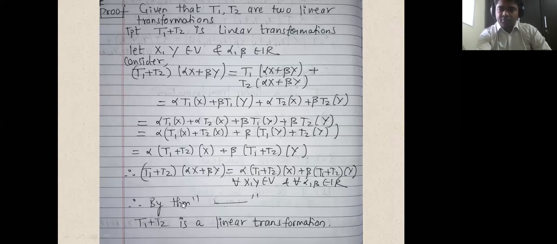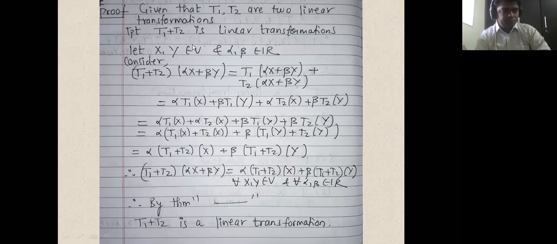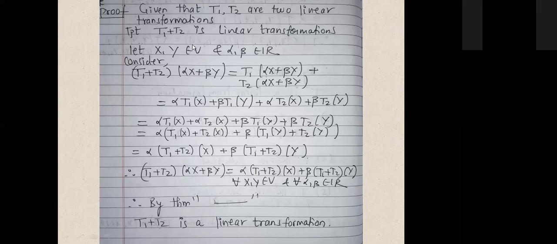So therefore, by the theorem, you have to write down the statement of the theorem here, the complete statement. So by the theorem, T1 plus T2 is a linear transformation. All of you got it? This theorem is also kind of important for us. All of you understood this theorem? Yes, everyone.